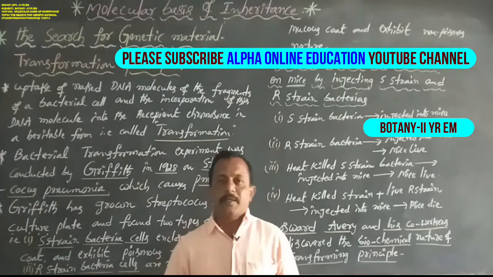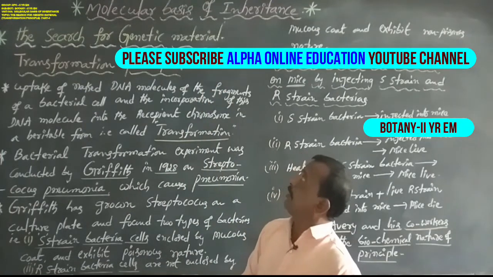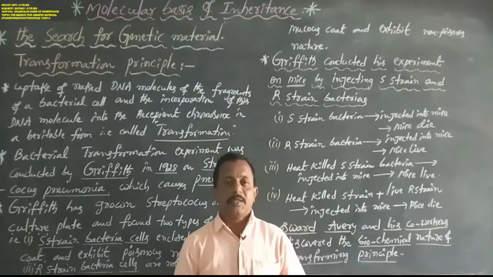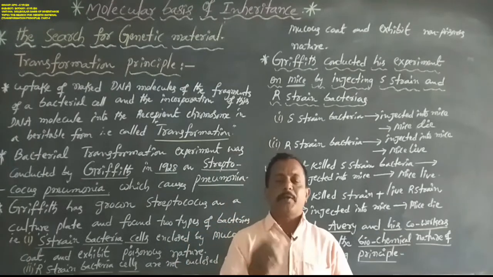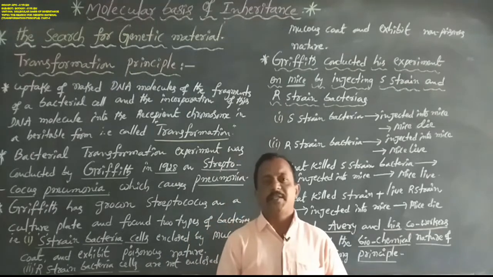Dear students, now we are going to discuss the search for genetic material. Nucleic acids are of two types, namely DNA and RNA.